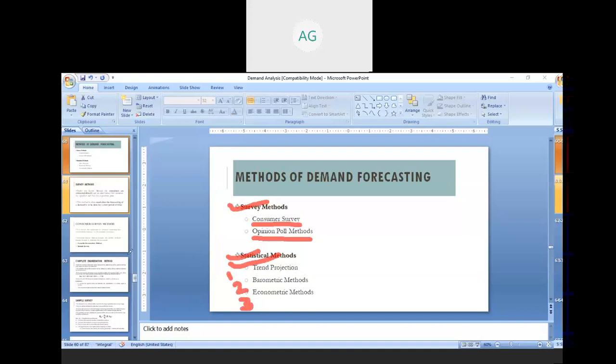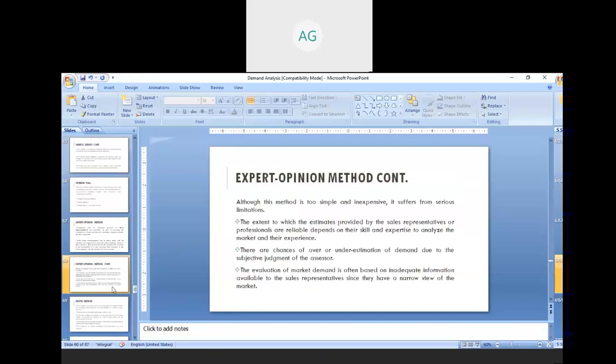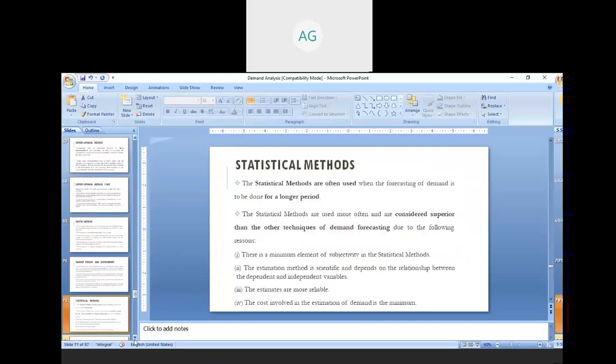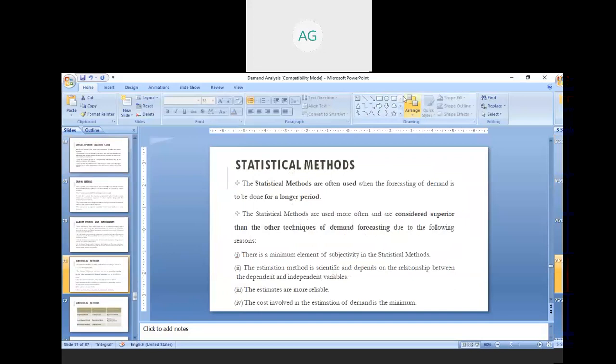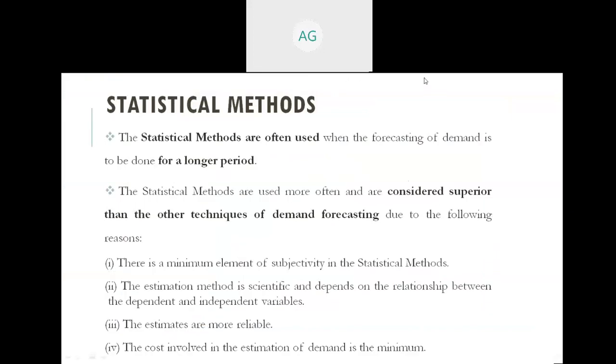So first we are going to study the trend projection method. So before discussing the trend projection method, first we are going to study what statistical methods mean.